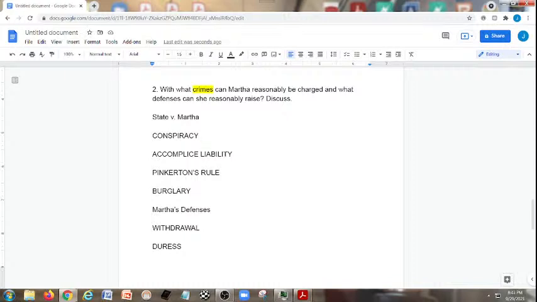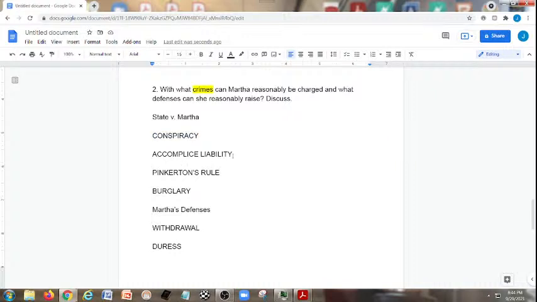Now, the accomplice liability. The argument, though, that Martha could raise concerning her agreement is that she only agreed within this aspect concerning duress. But the public policy argument might kick in here and say, should she have let Carl harm Sonny at the cost of not going with Carl to the crime scene and committing the crime? Well, that's the dispute right there.